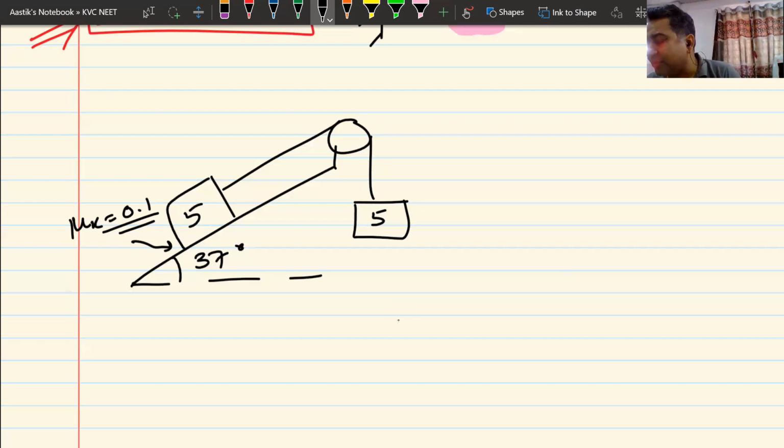In whatever direction the block is moving, this side minus that side should be equal to m into a. Take the total mass of the system. You should be able to get the value of a. Once you get the value of a, if someone asks you how to find the value of T, remember there is no shortcut for T. For T, you have to go back and write the original equation and get the value of T. Am I clear?